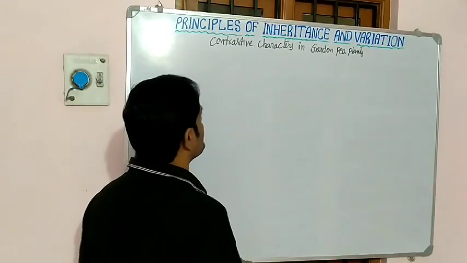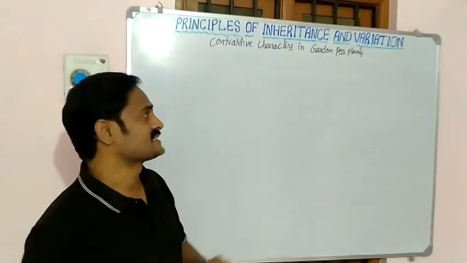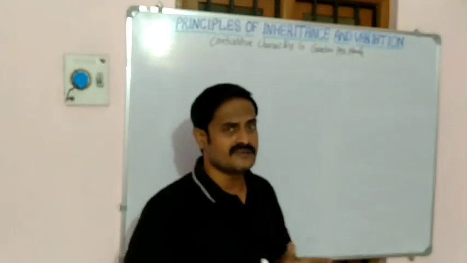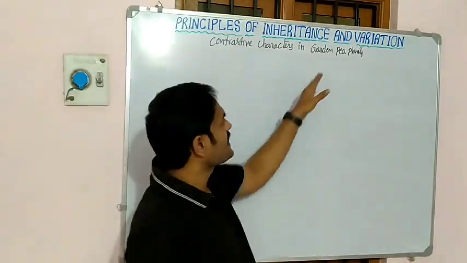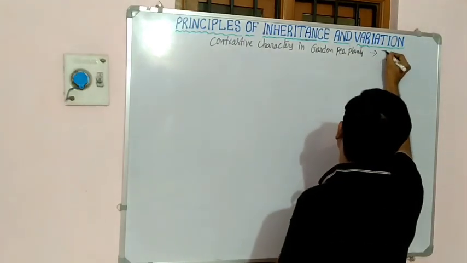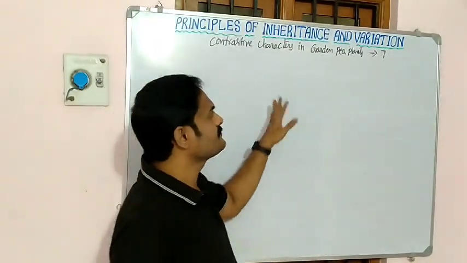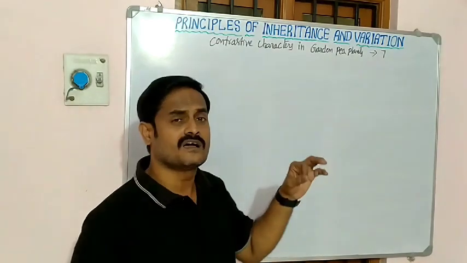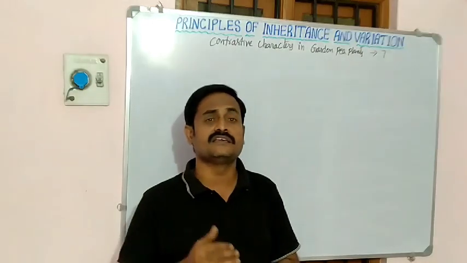So Mendel observed the contrastive characters. Contrastive means different. So a character is single, but they have different types. So 7 contrastive characters. Total how many contrastive characters? 7. Remember, 7 contrastive characters were identified by the scientist Gregor John Mendel on the garden pea plants. So, what kind of characters did he observe?